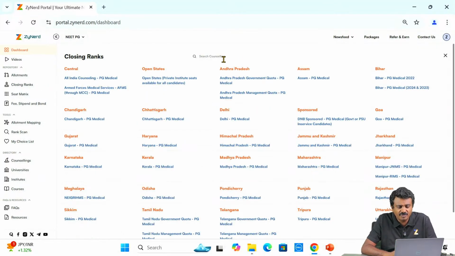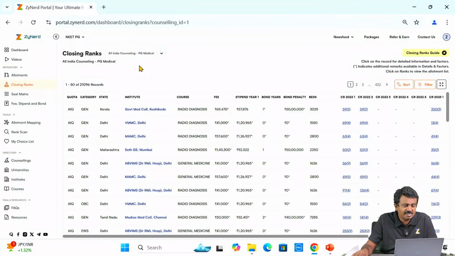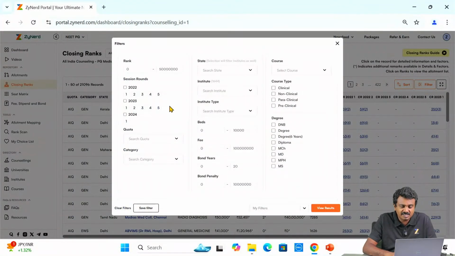Take the example of All India Counselling. I am looking at All India Counselling. Obviously, I go in under closing ranks and select All India Counselling. You will get the entire closing ranks. We have always suggested you to look at 2023, and unless you are clearly looking at stray rounds, if you are looking at stray rounds, keep that separately and do that analysis separately. Otherwise, you look at round 1, round 2, round 3 of 2023 and 2024 round 1.